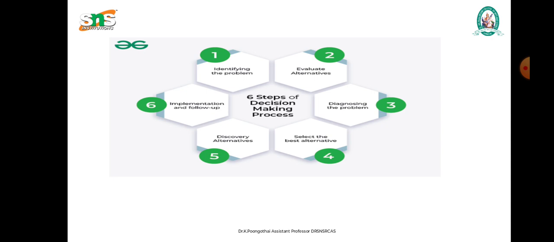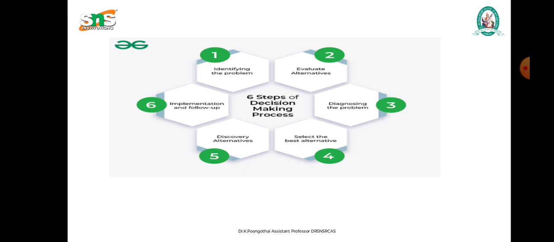The next step is developing and evaluating alternatives. Here we are developing and evaluating alternatives. Developing alternatives is an important thing, as is selection from among the alternatives. The process of finding alternative solutions is to make the best decision. A manager should identify the limiting factors and recognize the clear factors. Here we have three important things: first is experience, second is experimentation, and third is research and analysis. These take part in the evaluation of alternatives.